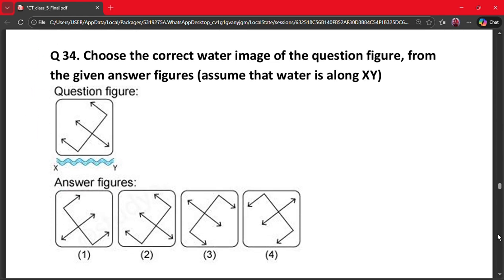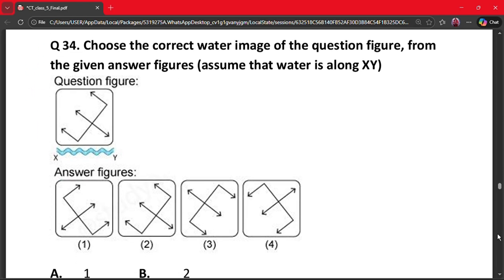Moving on to the next question, that is question number 34. Choose the correct water image of the question figure from the given answer figures. Assume that the water is along XY. So let's have a look at the pattern.